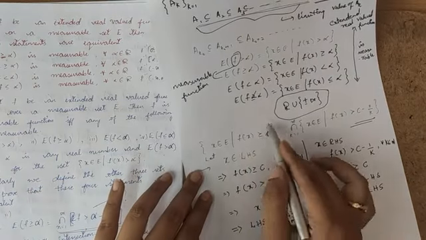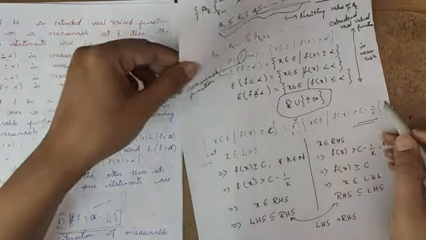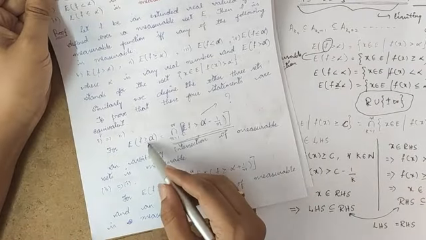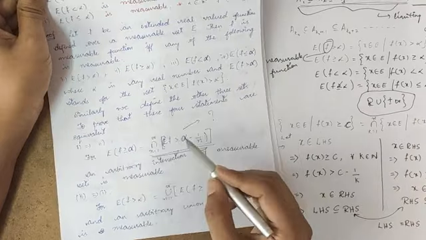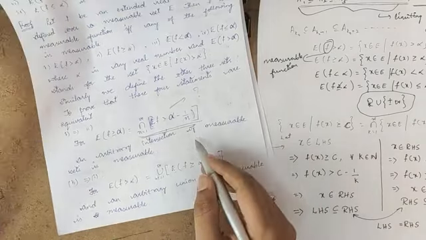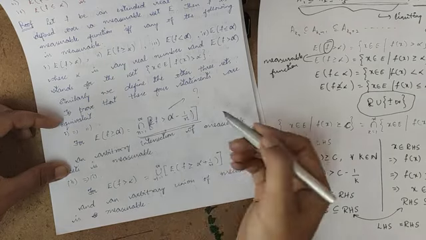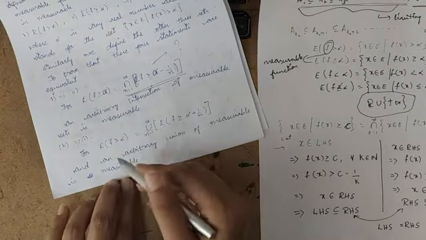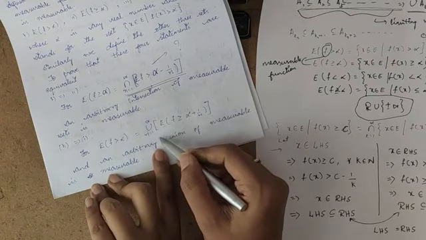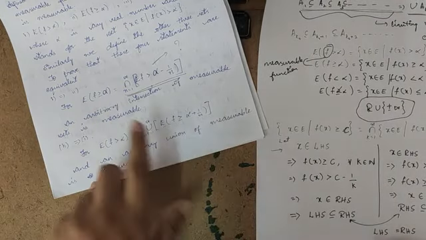That means I have considered a Lebesgue measurable set, and that is equal to another Lebesgue measurable set. So now you can define E of f greater than or equal to alpha as the intersection n equal to 1 to infinity of E of f greater than alpha minus 1 by n. We know that arbitrary intersection of measurable sets is measurable. So this whole term is measurable. Similarly, for E of f greater than alpha, I am defining this as the union of n equal to 1 to infinity of E of f greater than or equal to alpha plus 1 by n.